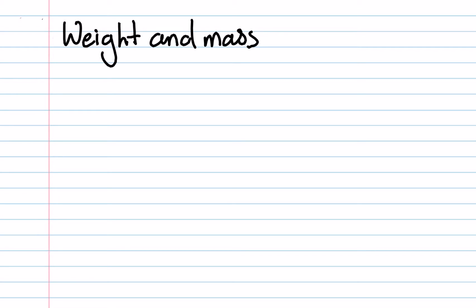So in this video we're now going to have a look at the important distinction between weight and mass. We saw from the last video the principle of inertia, which said that an object's velocity will remain constant unless it's acted on by an external force. Inertia is the resistance to changes of motion, and we can characterise that resistance by the property of an object known as its mass.